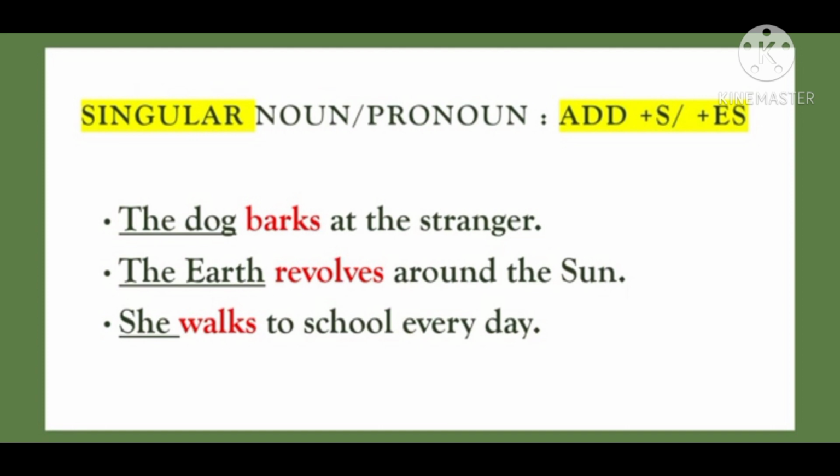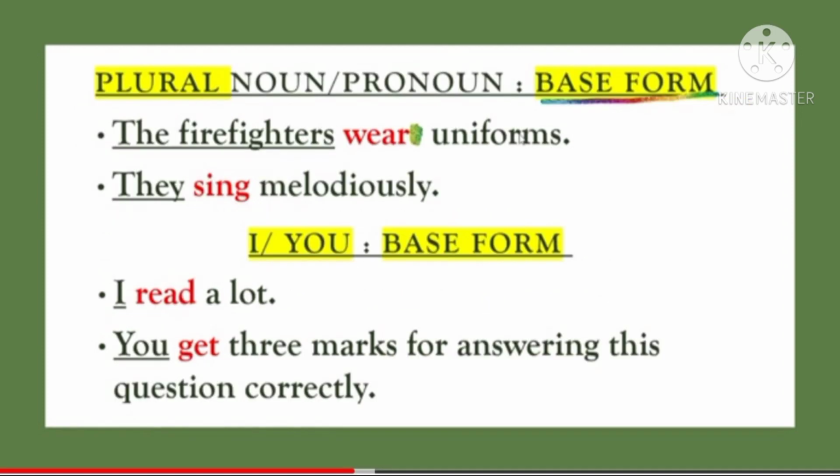The earth is a planet and it is in the singular form, a singular subject. So the singular subject will go with the main verb revolve, where I have added s, and it has become revolves. So remember, students, whenever you are talking about singular nouns or pronouns, we have to add s or es to the verb.